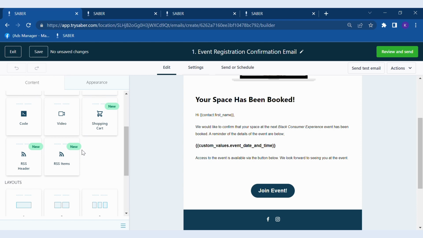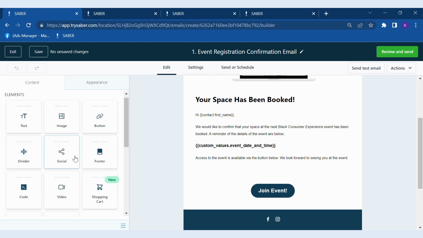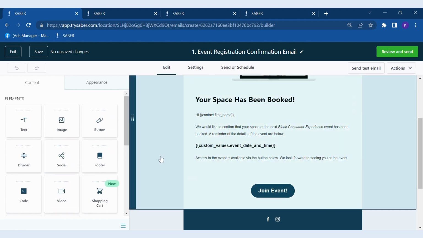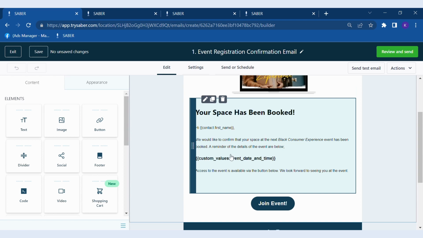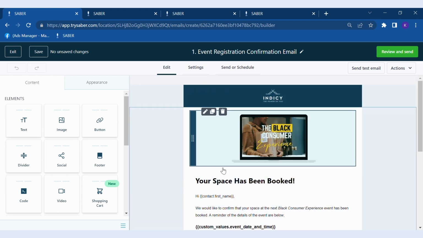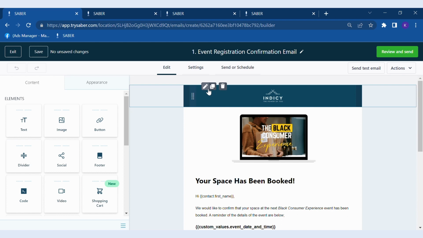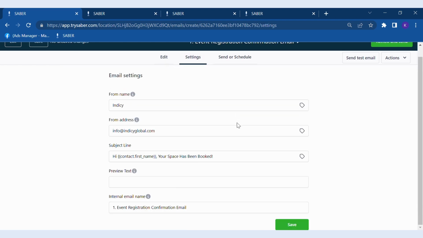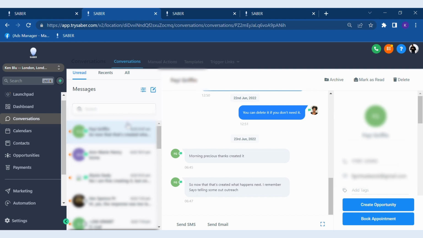In terms of colors and features, you can add videos, your socials, buttons, and your own personal code. Again, it looks very good and it's very easy for people to use. You can go to the settings and decide who you're sending it to. This is what we've done with Indices: who you're sending it to, what it's going to say, and how it works.